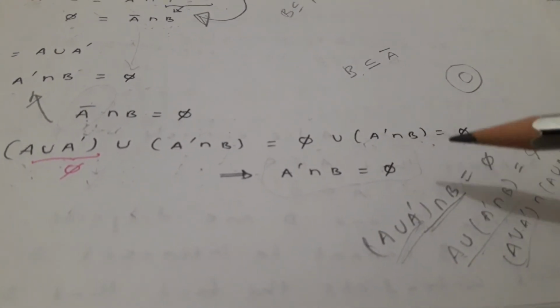So that's why we are getting A dash intersection B is pi.